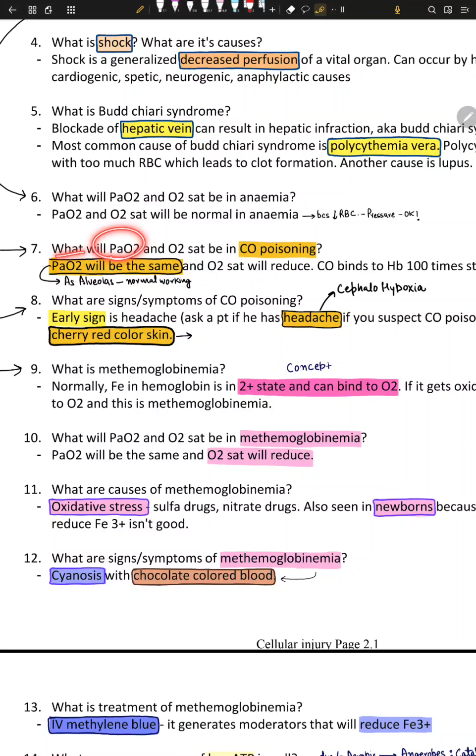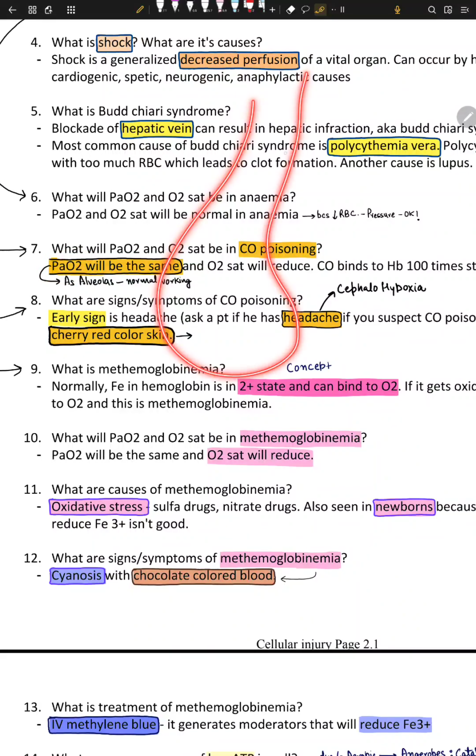What will be the partial pressure of arterial O2 and O2 sat in carbon monoxide poisoning, or any sort of poisoning? What will happen is that the alveoli will be the same. Why will it be the same? Because the alveoli are normal. They are not damaged. So the alveolar oxygen pressure will be the same.